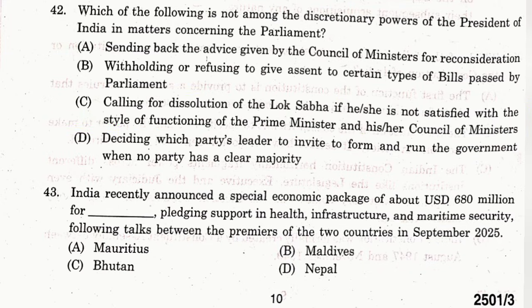Question number 43. India recently announced a special economic package of about USD 680 million for dash, pledging support in health, infrastructure, and maritime security, following talks between the premiers of two countries in September 2025. The answer is B. Maldives.